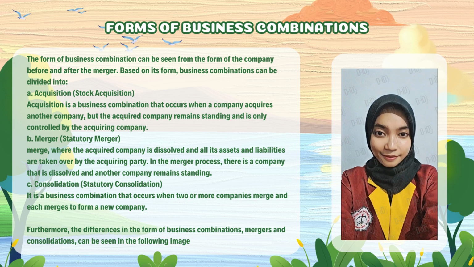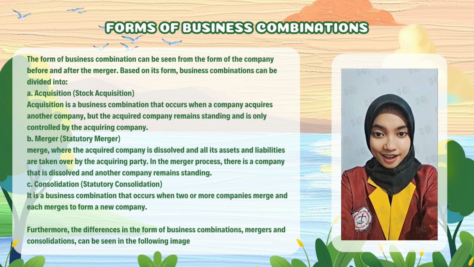B. Merger, statutory merger. It is a business combination that occurs when two or more companies merge, where the acquired company is dissolved and all its assets and liabilities are taken over by the acquiring party. In the merger process, there is a company that is dissolved and another company remains standing. The company that is still standing will combine its assets and liabilities with the assets and liabilities of the acquired company that is dissolved.